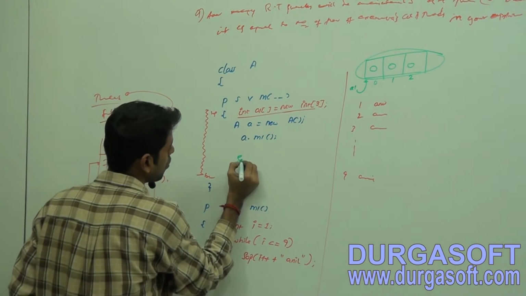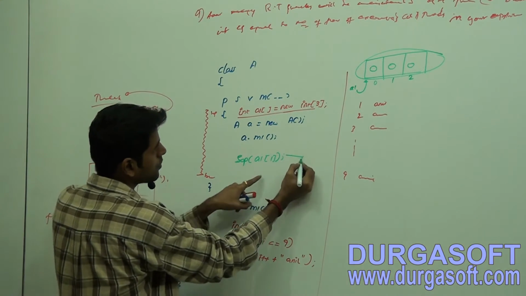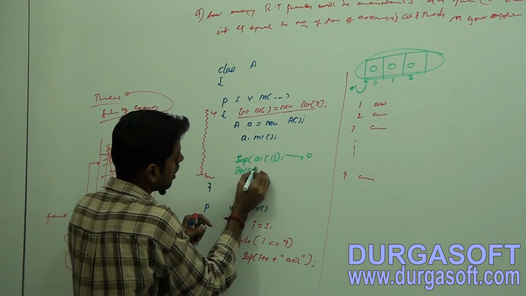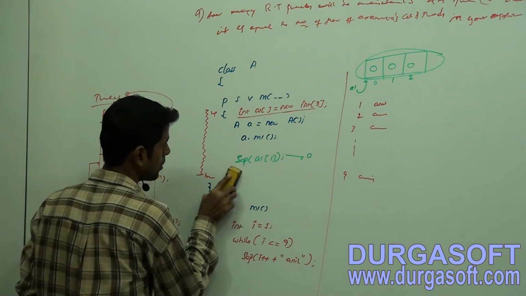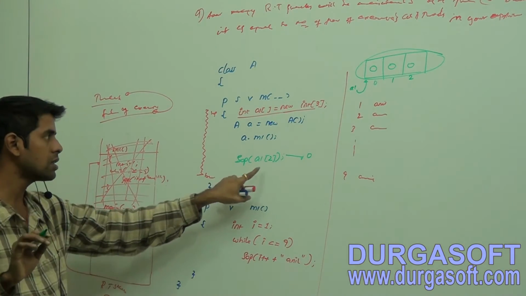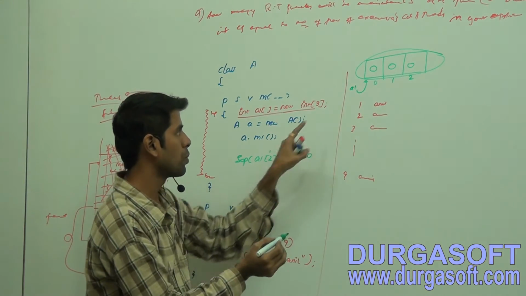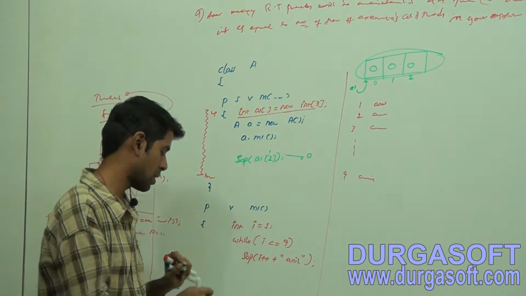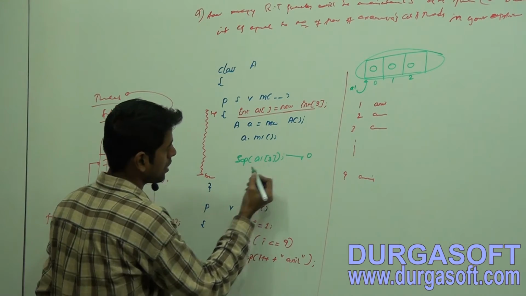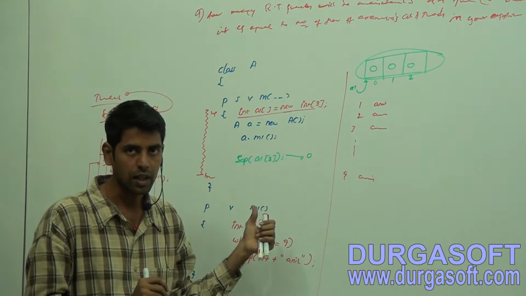Now SOP of a1[0], what is the answer? 0 is the answer. SOP of a1[1], what is the answer? Still 0. Now a1[2], 0 is coming as output. Now observe, take a1[3]. Where is this third index block? We don't have that third index block.